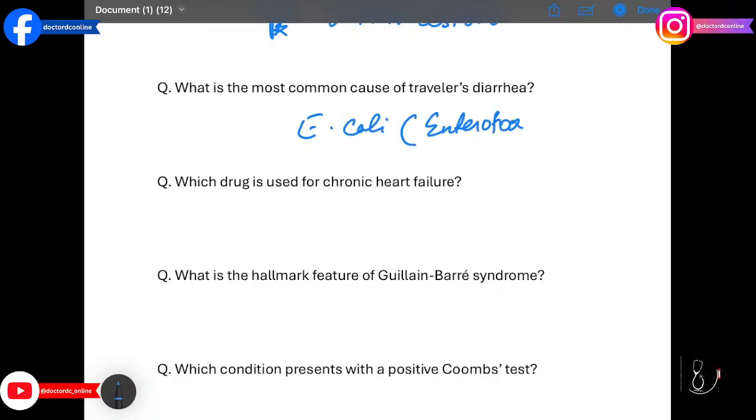Which drug is used for chronic heart failure? ACE inhibitors such as enalapril. They reduce afterload and improve survival in systolic heart failure.